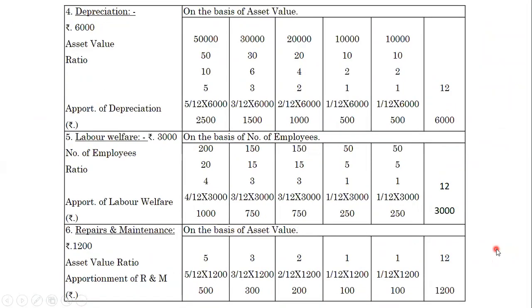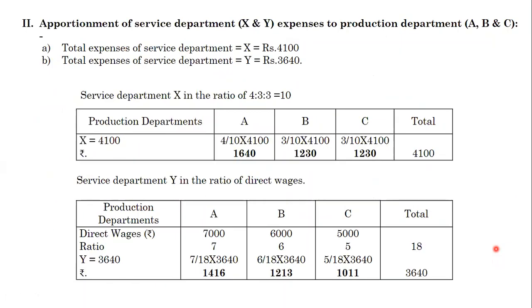If we see the calculation, service department X is in the ratio 4 is to 3 is to 3. What is the expense of service department X? 4,100. How are we apportioning? 4 divided by 10 into 4,100, for department A 1,640. 3 divided by 10 into 4,100, 1,230. 3 divided by 10 into 4,100, 1,230. The total is 4,100. We apportion the service department expenses into the 3 production departments.